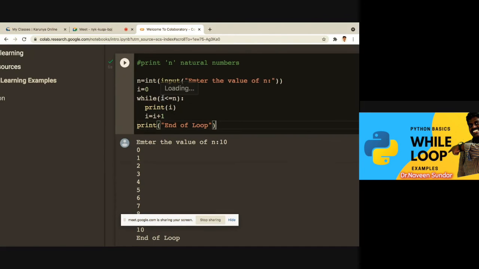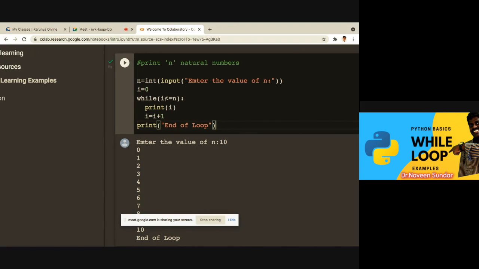So it will check here: 1 is less than equal to 10. Yes, it is. Immediately print 1, and then immediately it will be incremented by 1, so it will become 2. 2 is less than equal to 10. Yes, it is correct, right? So immediately 2 will be printed. Got my point? And immediately the i value will be incremented by 1, so it becomes 3.